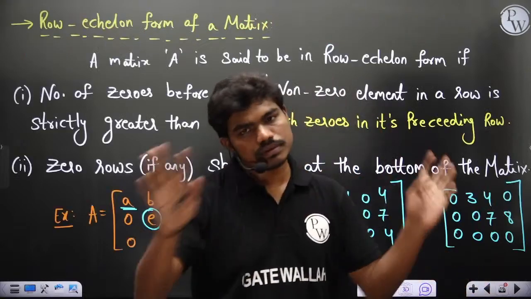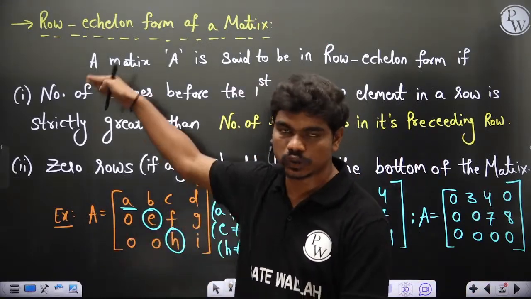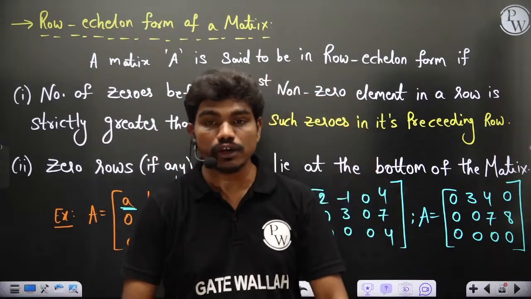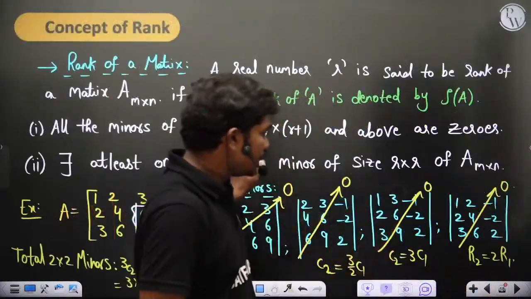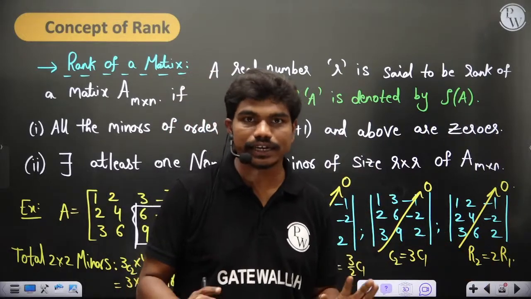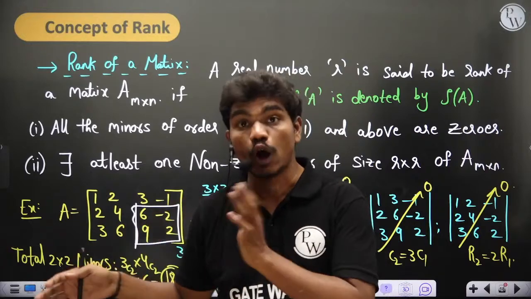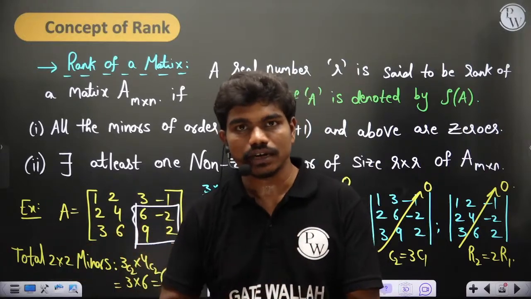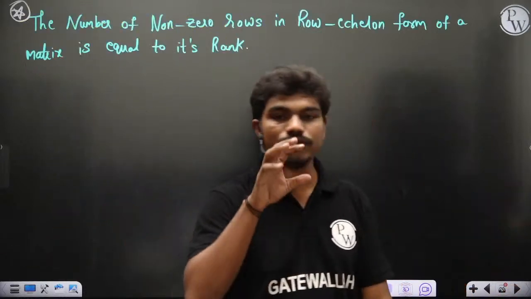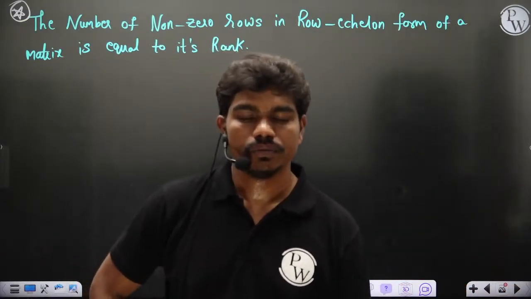By doing some things, which we'll see, if you can bring a matrix into this echelon form, then just by looking at the number of non-zero rows, you can tell what the rank is. You need not check the determinants of each and every possible combination like you have done in the previous case. Did you all understand the advantage of why we convert to echelon form? We'll see how to convert, but did you all understand why we are converting? Because if you have a matrix in echelon form, just by visual inspection, you can tell the rank of that matrix. Clear to all of you?